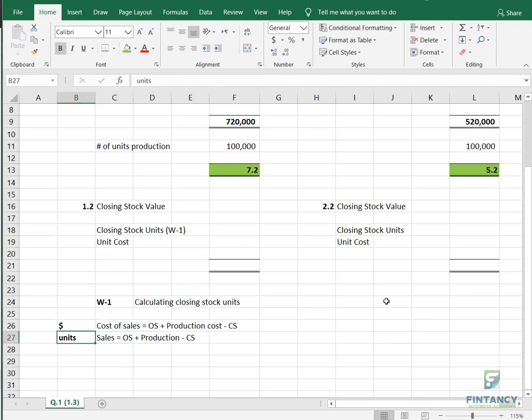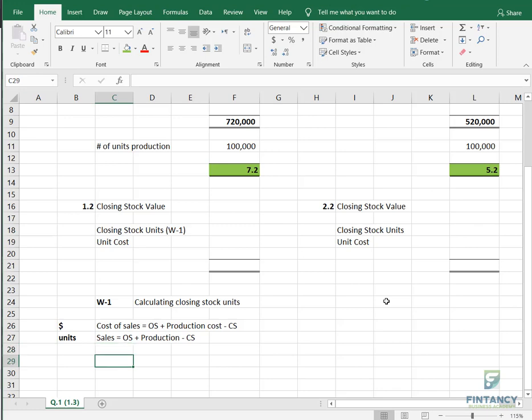We don't need this formula right now because we don't have the cost of sales available. We have opening stock value, but we don't have cost of sales right now, because that is coming ahead in 1.3. Anyways, whenever you have units available, go for the units formula.